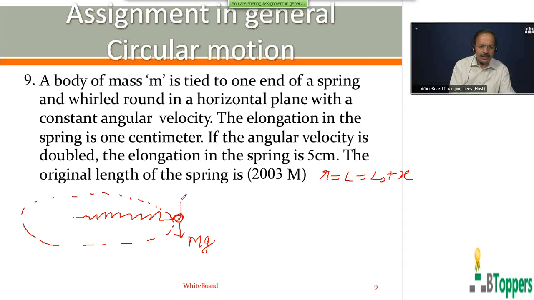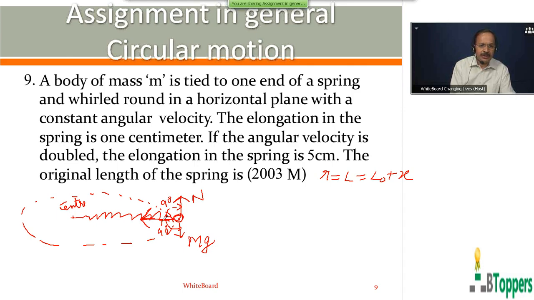The weight mg acts vertically downwards. The normal reaction force acts vertically upwards, which balances the weight mg, because both act in the vertical direction perpendicular to the plane of circular path. They provide no centripetal force. That means the normal reaction has no component towards center of circular path. The weight mg also has no component towards center of circular path.